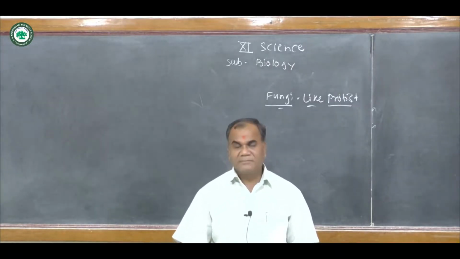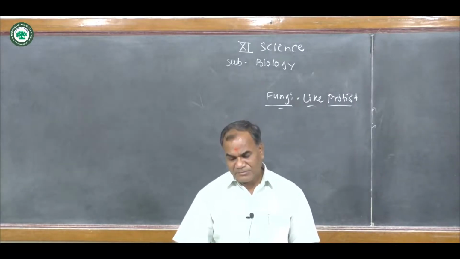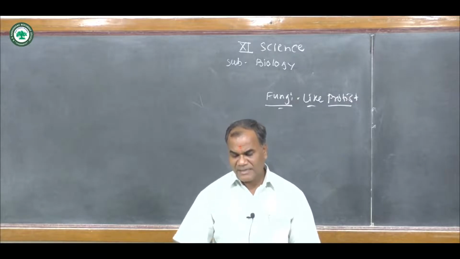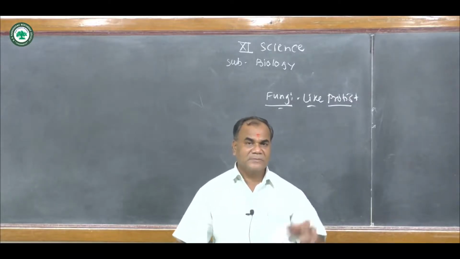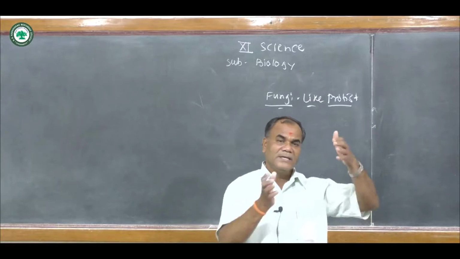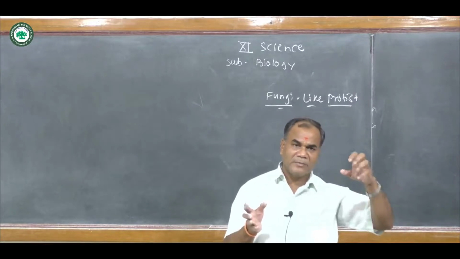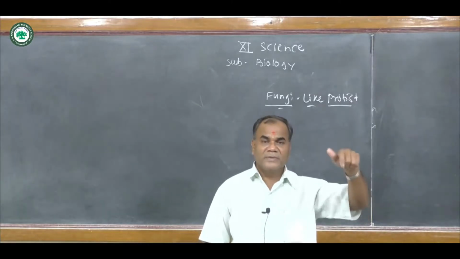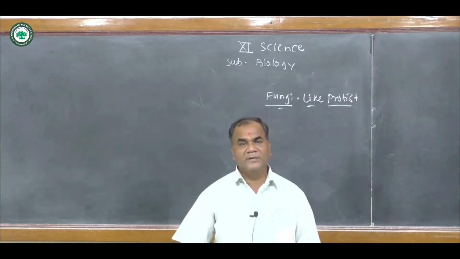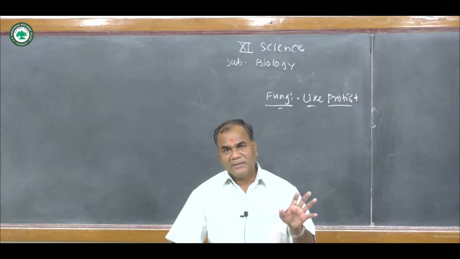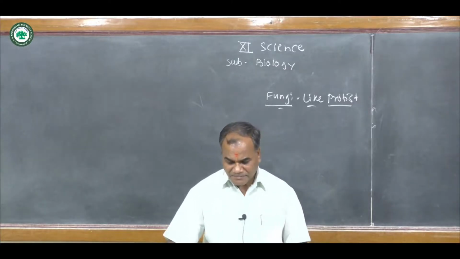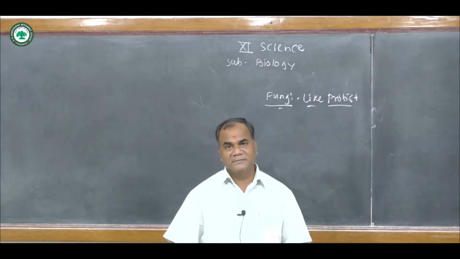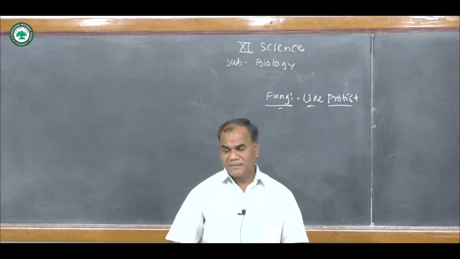If we see some characters of this fungi, that is the protist, it is commonly from the group of myxomycetes. They are saprophytic organisms. What is meant by saprophytic organism? That is it will be grown on dead and decaying matter. Probably they will be found on cow dung or as foods, leathers and so many things. It will be grown very easily because these are saprophytic, grown on dead and decaying matters. These saprophytic organisms will be found on decaying matter and have the ability to decay this material.